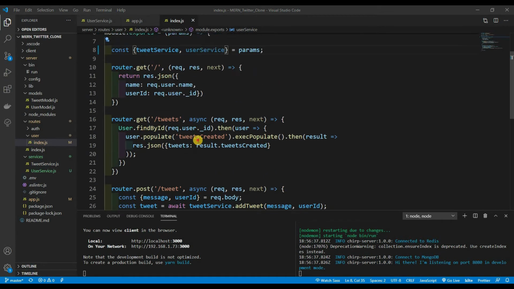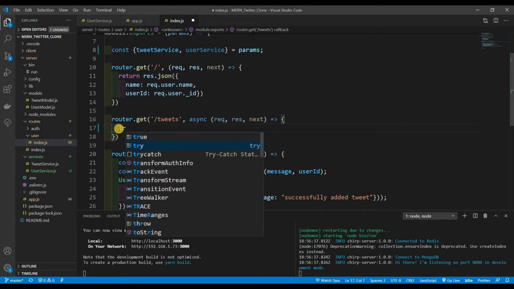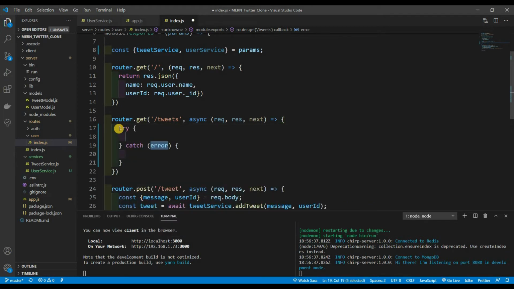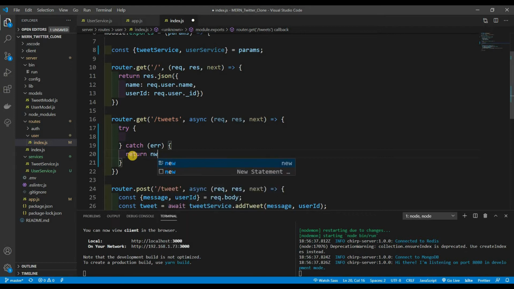So let's do the get tweets first. I'm going to just get rid of all of this. And since we are doing awaits, we want to obviously do a try catch, just like so. Error, and then return next with error if there is an error. And if there isn't, what we want to do is const userTweets.